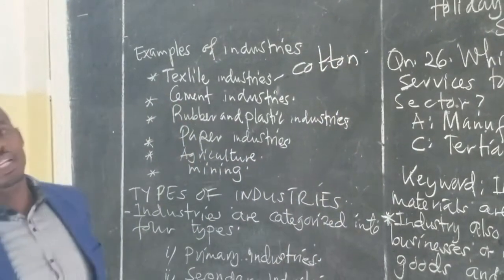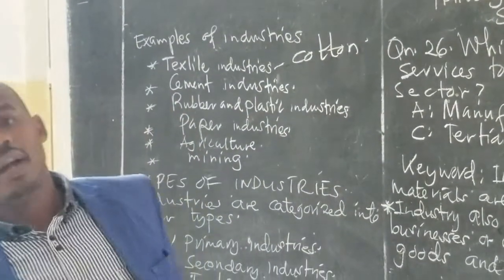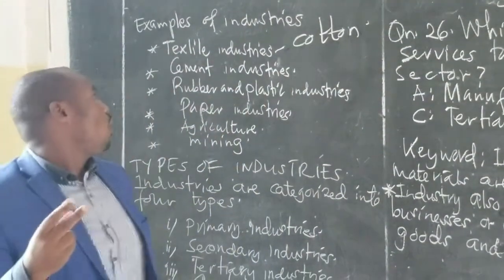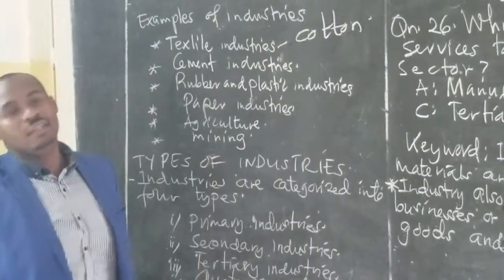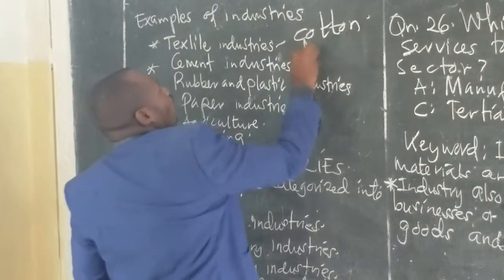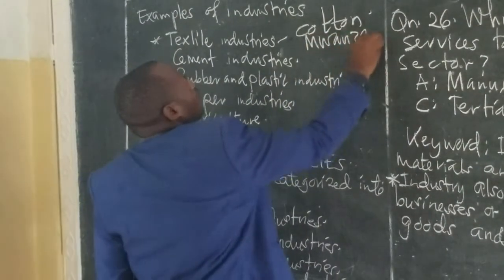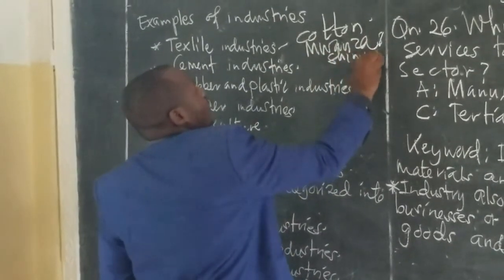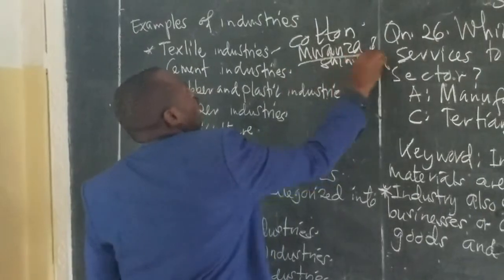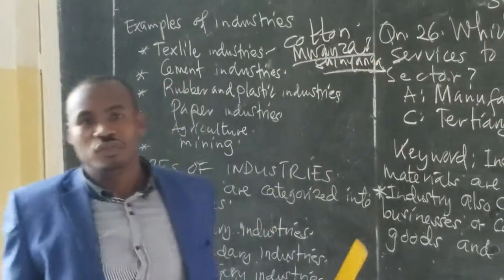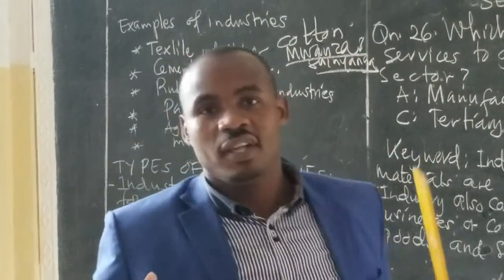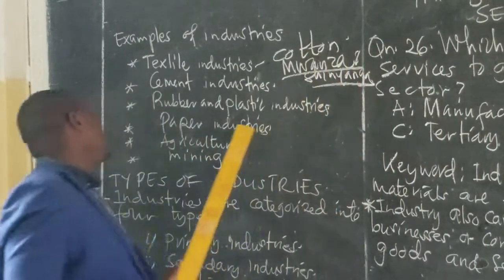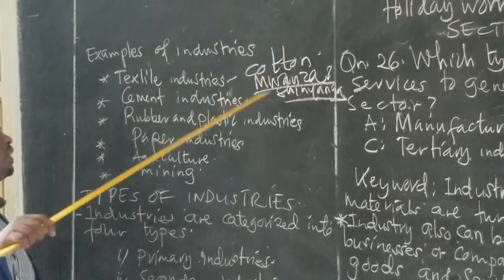The regions which produce cotton in our country are three. The main regions which produce cotton in our country are Mwanza and Shinyanga. Mwanza and Shinyanga are the regions which produce cotton to a large extent, and this cotton is the raw material used by textile industries.